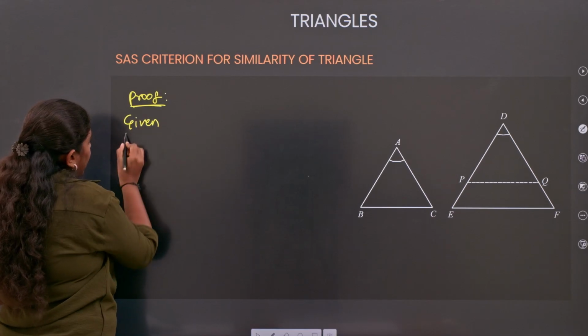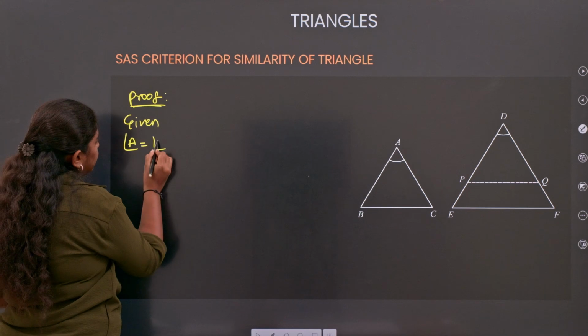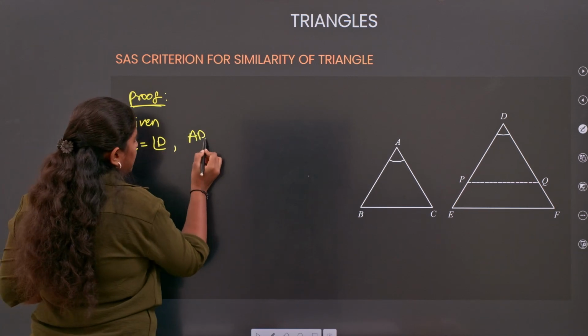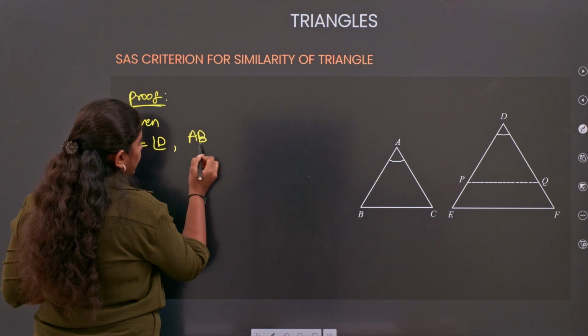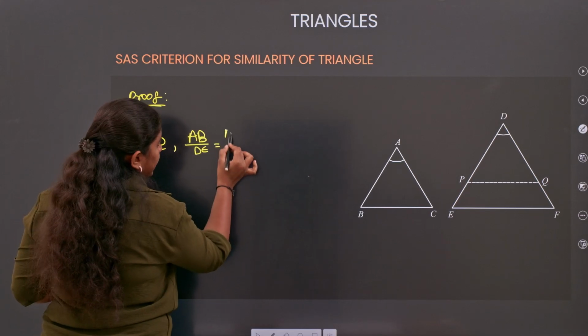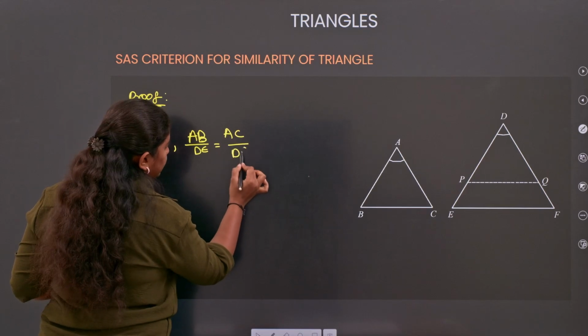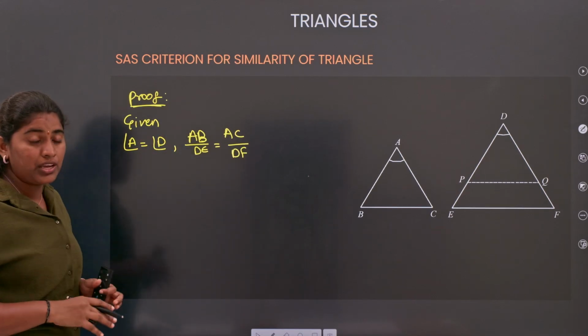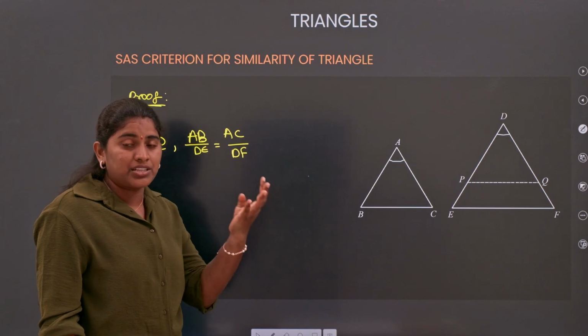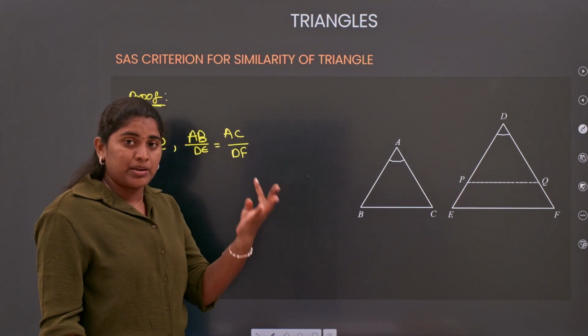Given angle A equals angle D, and they gave the ratio of the sides AB by DE is equal to AC by DF.